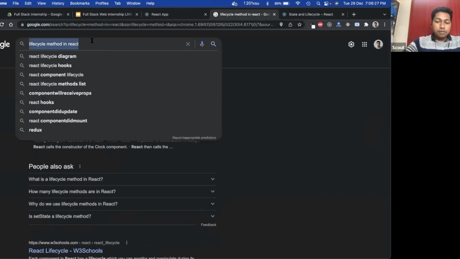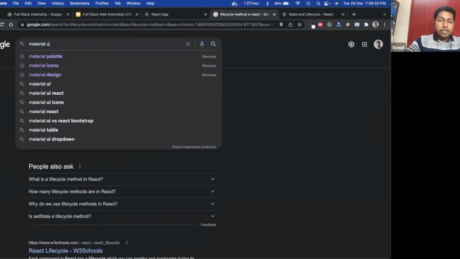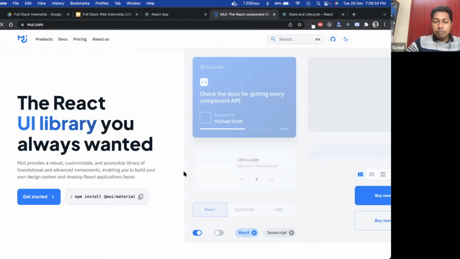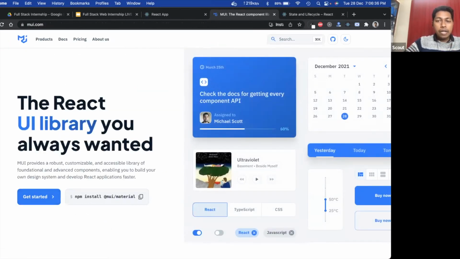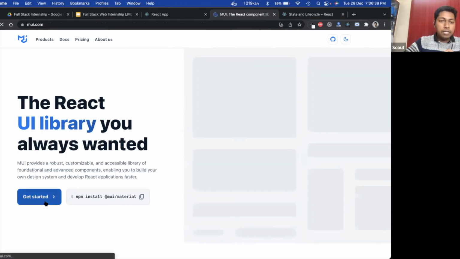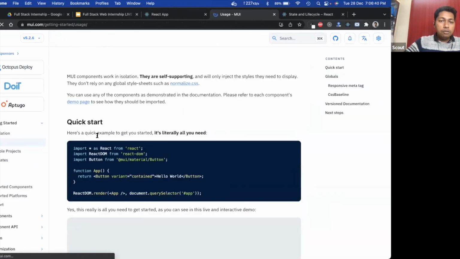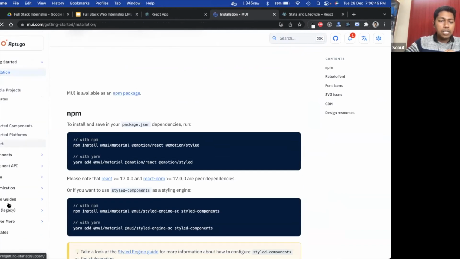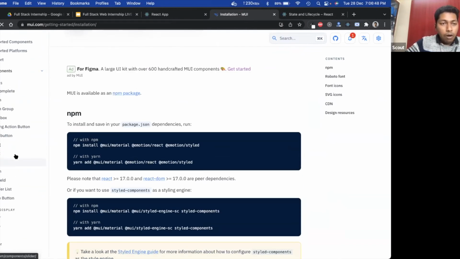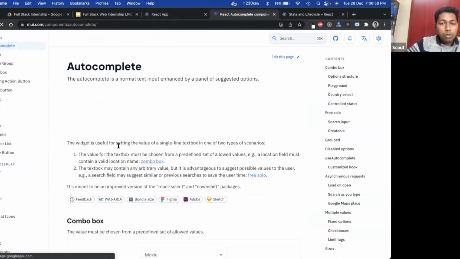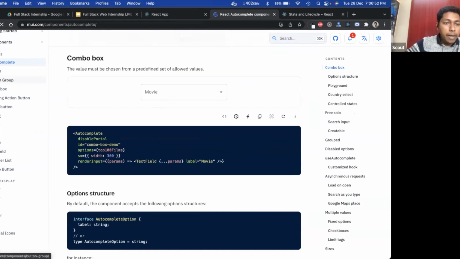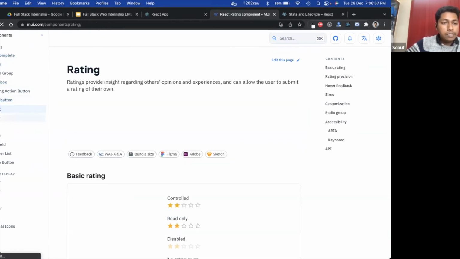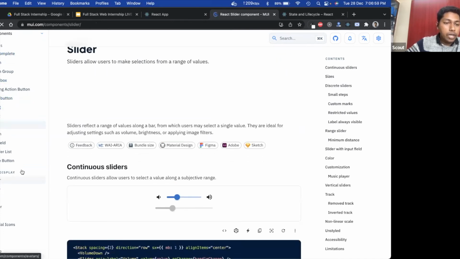Material UI is something very popular and you will get support for most of the components. So my recommendation is Material UI. This is a very standard one, and use their starter kit. Installation is also very easy, and they have thousands of components already built in, from autocomplete to buttons, checkboxes, forms, ratings, sliders, switches, text field, everything.